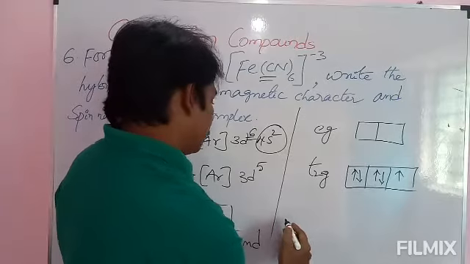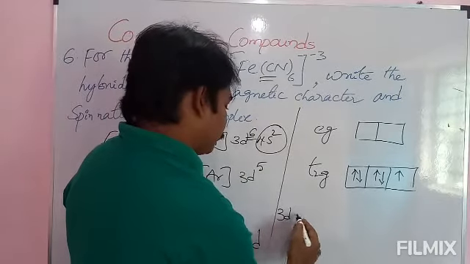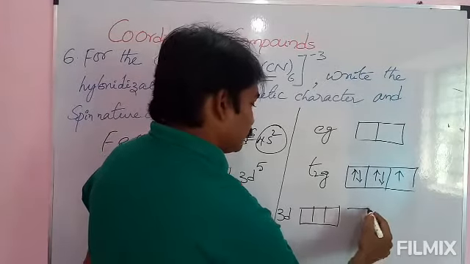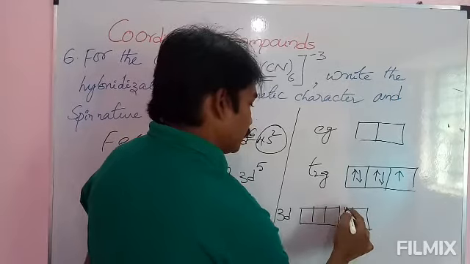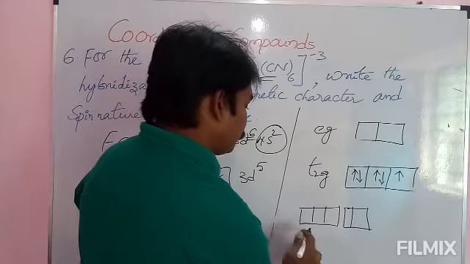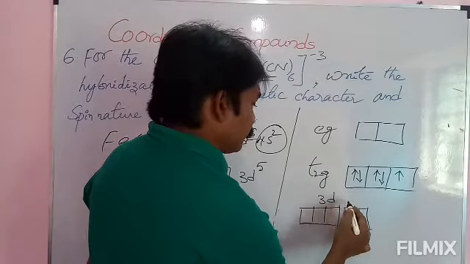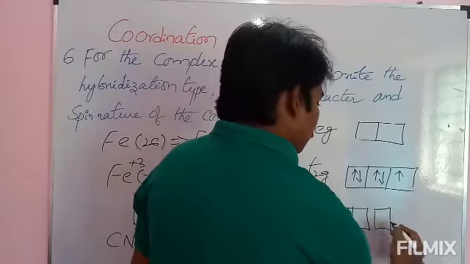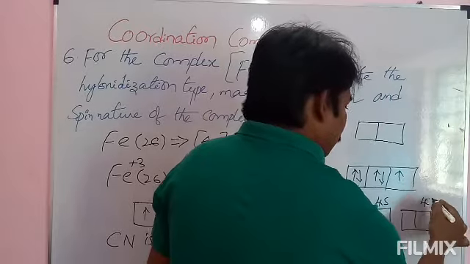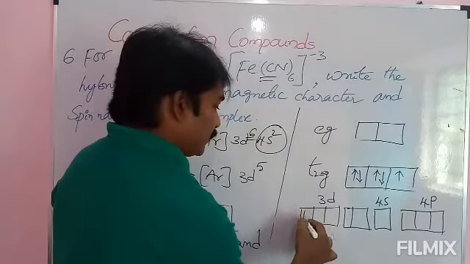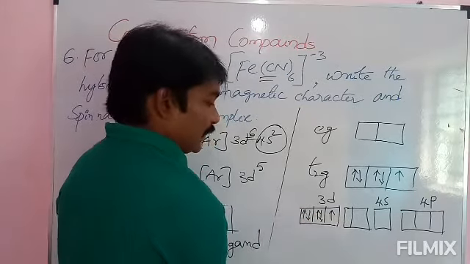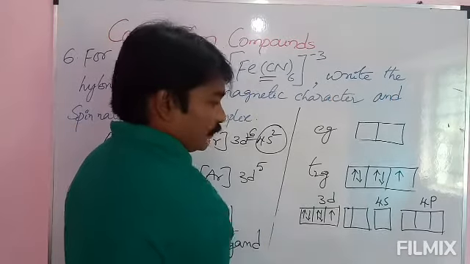If we consider 3d, 4s, 4p, and t2g 1 2 3 4 5 are there, and 2 orbitals are free.